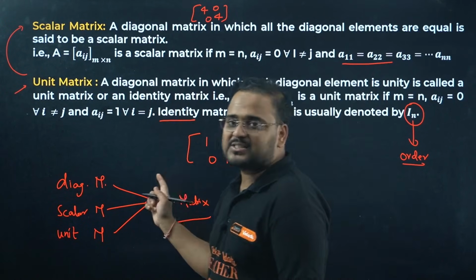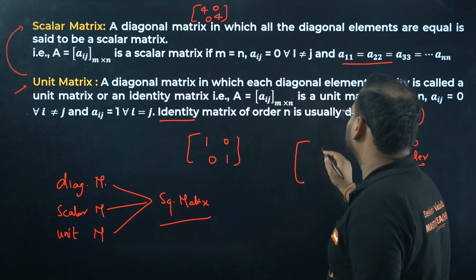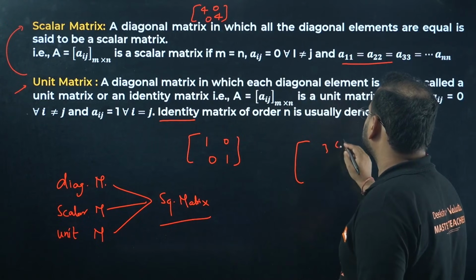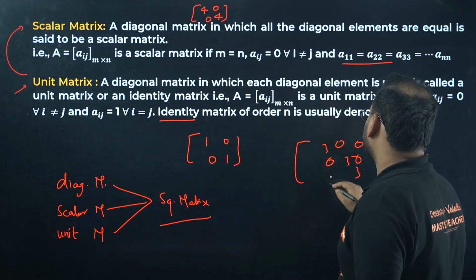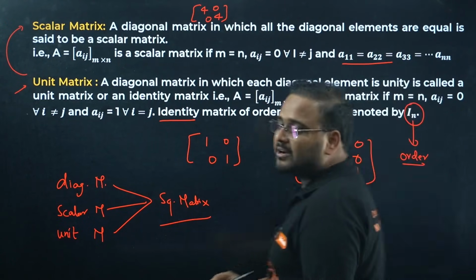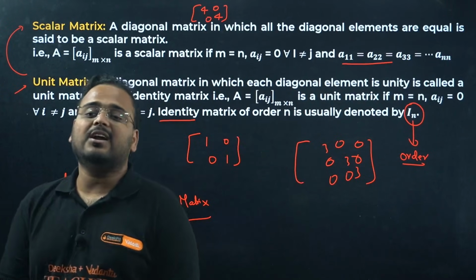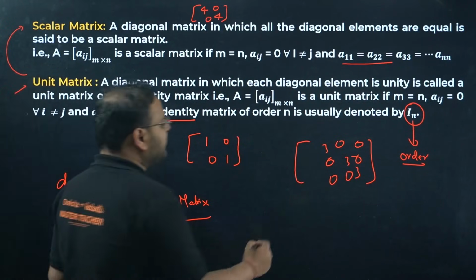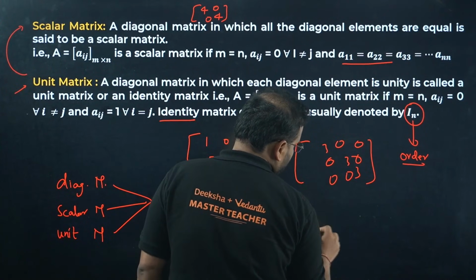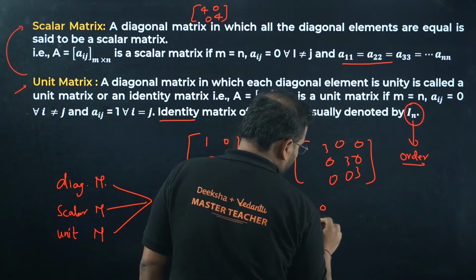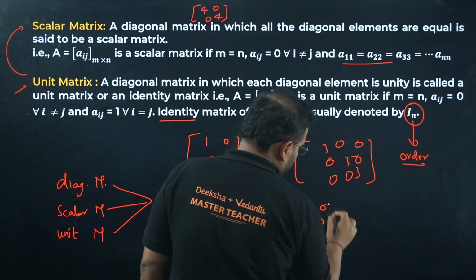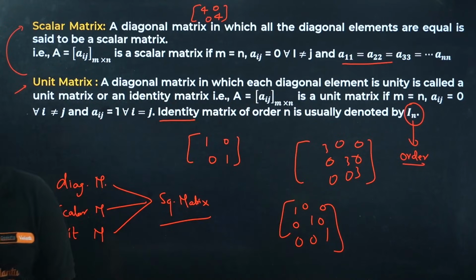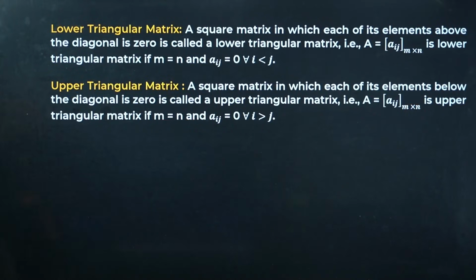So what is a scalar matrix? For example, 3, 0, 0, 0, 3, 0, 0, 0, 3. All the non-diagonal elements are 0 and the diagonal elements are all the same, so it is called a scalar matrix. If I want to write a unit matrix, I write 1, 1, 1 on the diagonal, and the rest are all 0. Clear? Good.